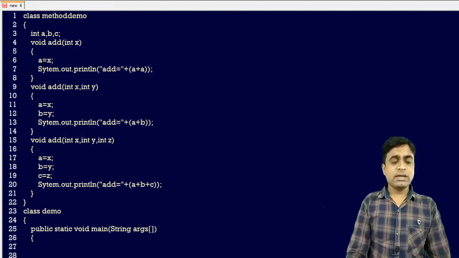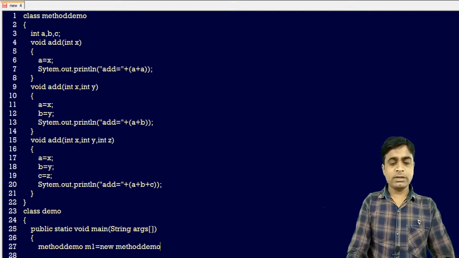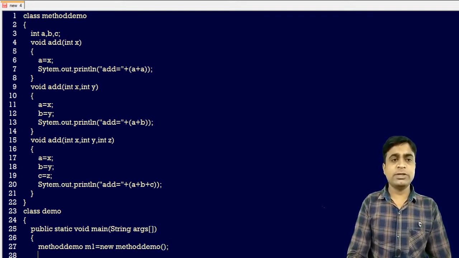After that I am just creating the object of the method demo class. Method demo m1 is equal to new method demo. So this is the syntax of how to create the object that I have already explained to you.